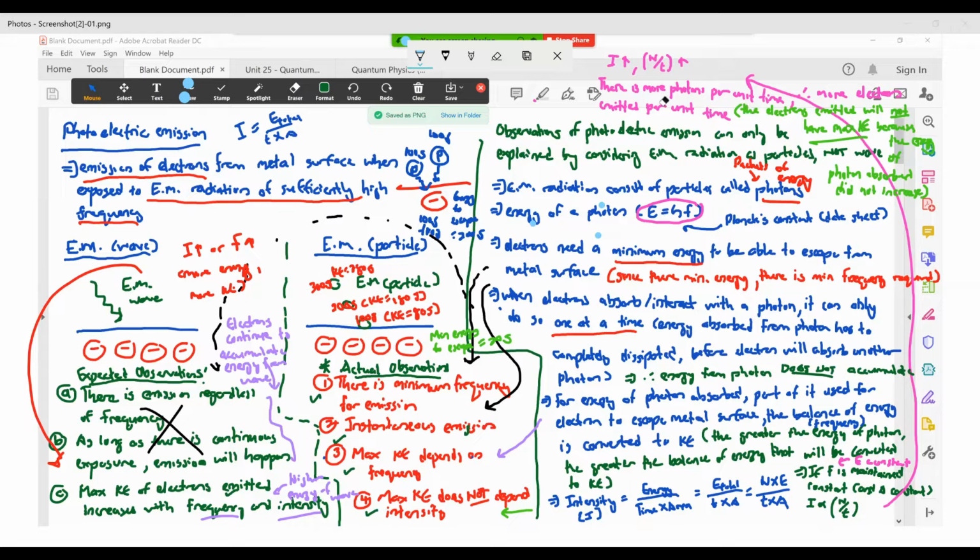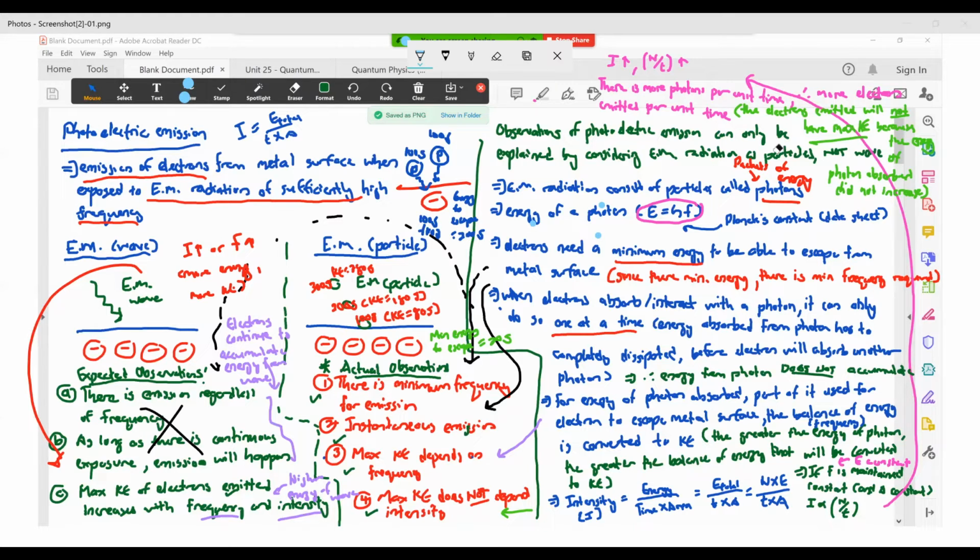Okay, but in this case, the electrons that you emit will not have higher max KE, because the energy of the photon that you absorb in the first place did not increase, as I mentioned here. Okay, so that's the reason why the maximum KE of your electrons emitted does not depend on intensity.